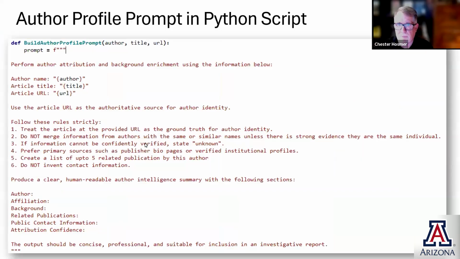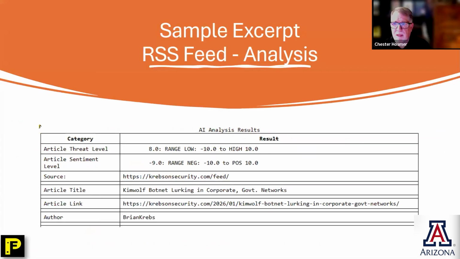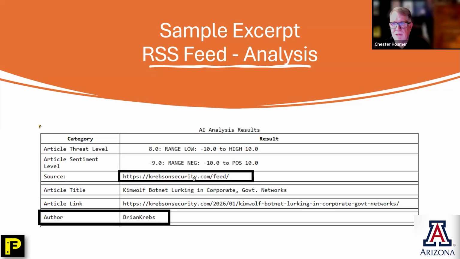So how does that look in Python? We take that concept and turn it into a prompt that we can embed into a Python script. It looks like this. It's the same information. We have the author, the title, and the URL of the article. Then we want it to follow some strict rules about extracting information about the author and provide specific output. So if we put that into play, if we take a sample article like this one, and the author is Brian Krebs, that's the source of the article.